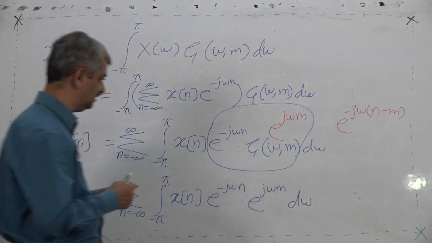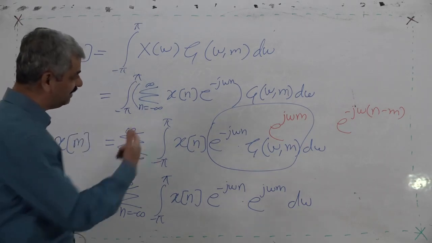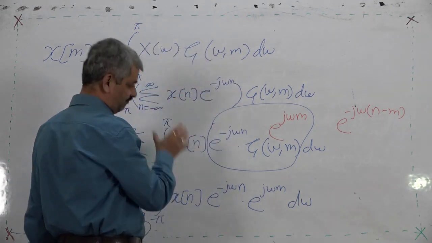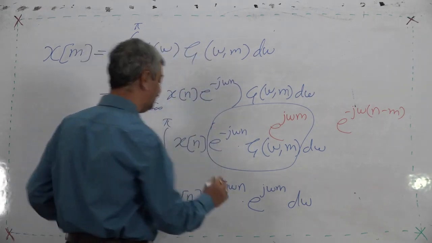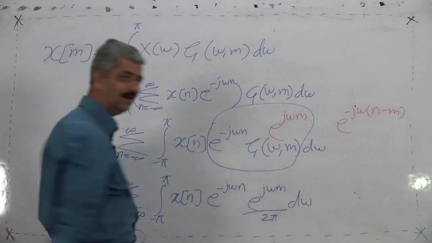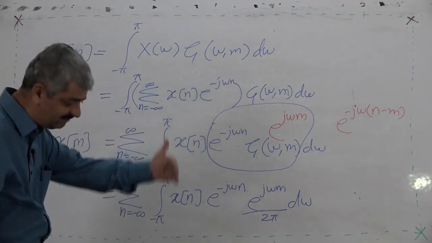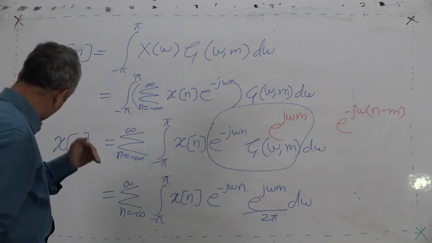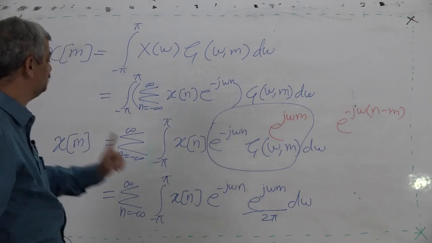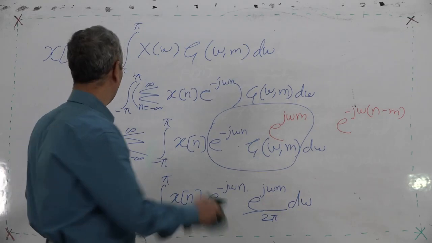The weight I am using is e raised to j omega m, and now we found that this integration resulted in 2 pi. So, that 2 pi product will come, which I do not want. So, the weight I choose is divided by 2 pi, that is, e raised to j omega m upon 2 pi. This 2 pi is a constant, so it will come out directly. So, we proceed further.